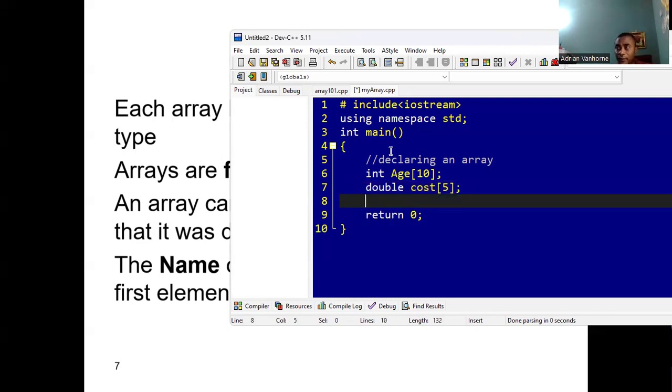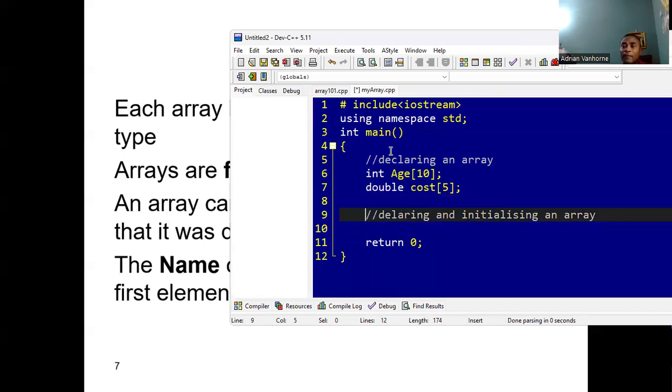Now we can also declare and initialize an array at the same time. So we can declare the array and we can give it starting values. All right. So let's look at an example of that. So let's say we want to create an array with some grades, maybe of type float. Again, we could say float and give the array a name, in this case grade, and we put in our index. So we're going to specify how many grades we plan to store. Let's say we're storing 5 grades.